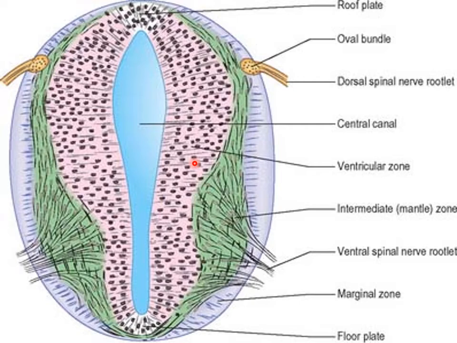Cells produced here develop into neuroblasts as well as glioblasts. Neuroblasts moving outward reach the intermediate zone, which is also called the mantle zone. Here the neuroblasts develop axonal processes and are now called neurons.